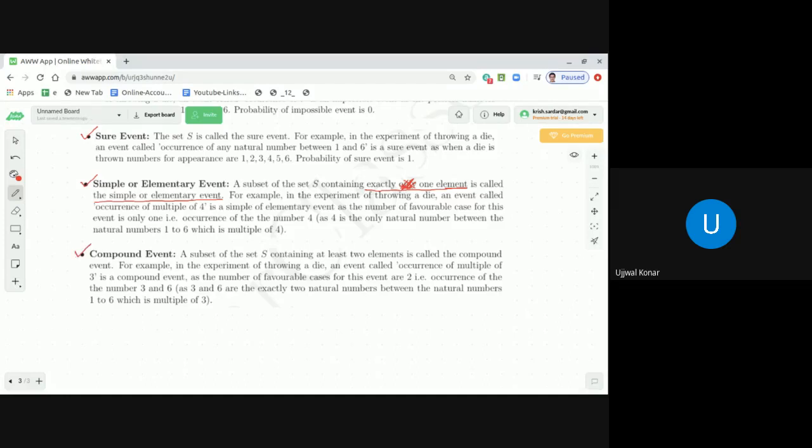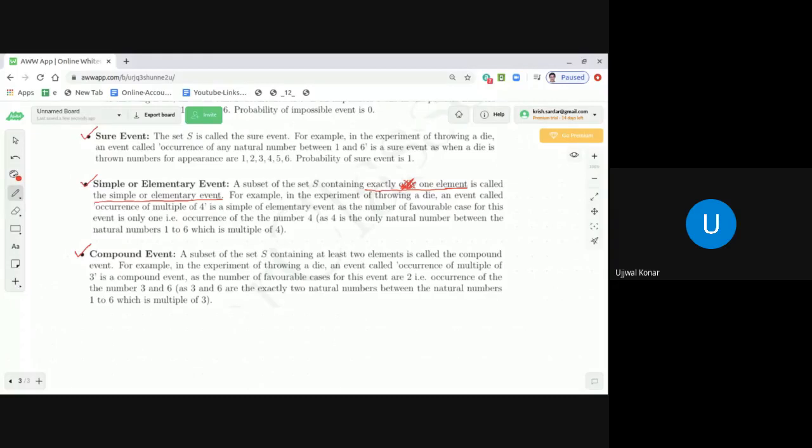A subset of the set S containing at least two elements is called a compound event. That is the set theoretic notation. That means a compound event set should have more than one element; it has to be at least two or more. Let's take an example.